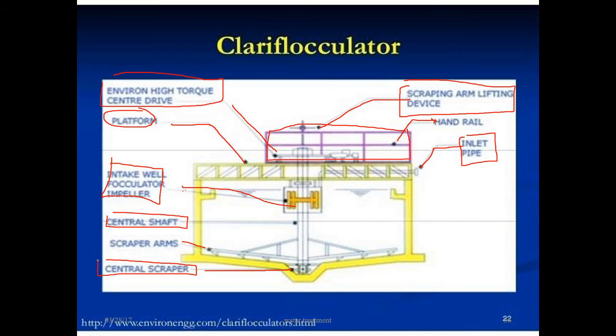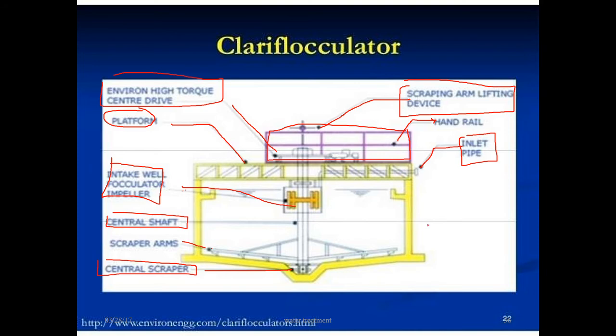This is the rapid mix clariflocculator. Here, what is happening? The particles that will settle within a reasonable period of time can be removed in a sedimentation basin, that is, a clarifier. Then the basin can be divided into 4 zones: inlet, settling, outlet, and sludge storage.